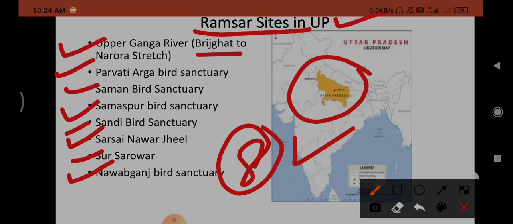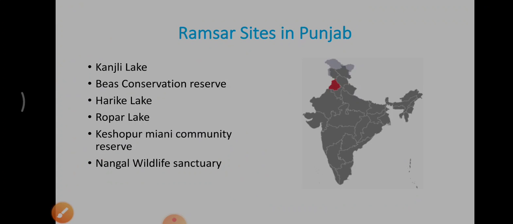So Upper Ganga, Parvati Arga Bird Sanctuary, Saman Bird Sanctuary, Samaspur Bird Sanctuary, Sandhi Bird Sanctuary, Sarsai Nawarjeel, Sur Sarovar, Nawabganj. Next, let's talk about Punjab.